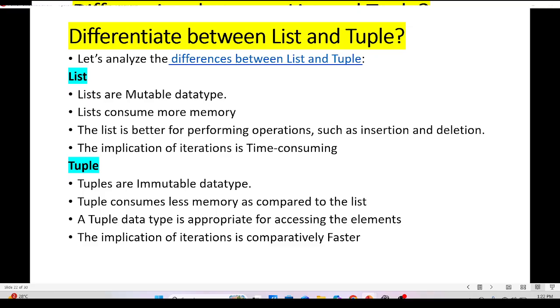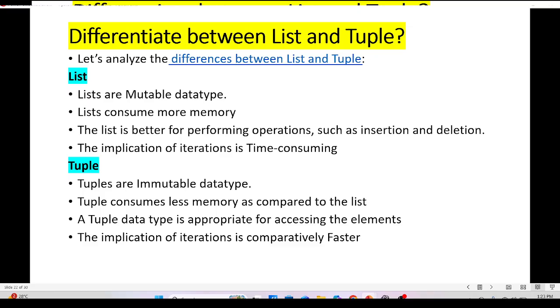Lists are a mutable data type. Lists consume more memory. The list is better for performance operations such as insertion and deletion. The implication of iteration is that it is time consuming.